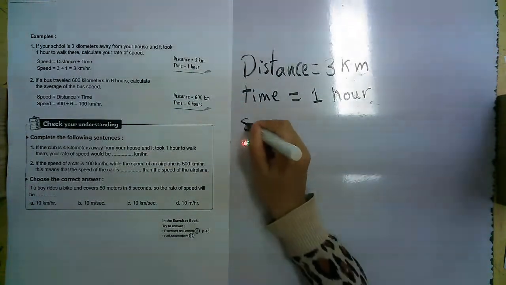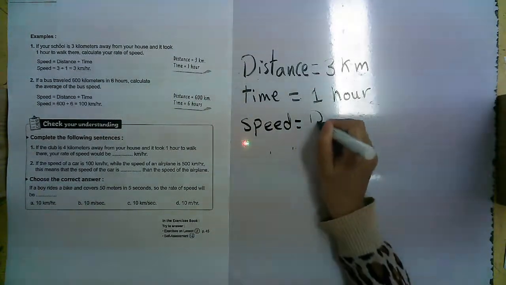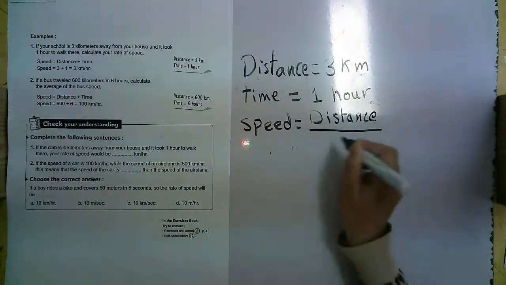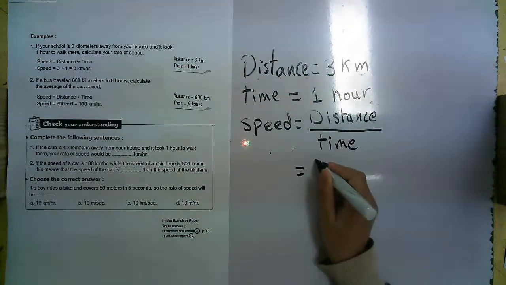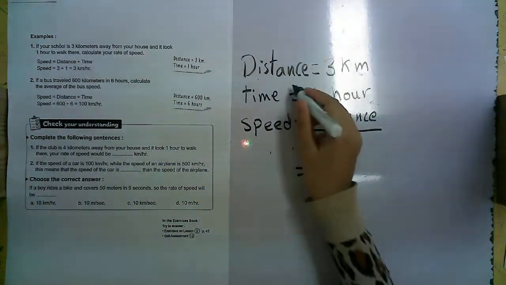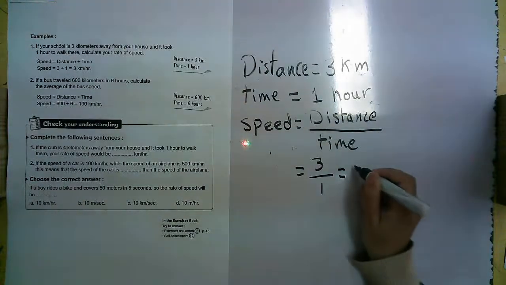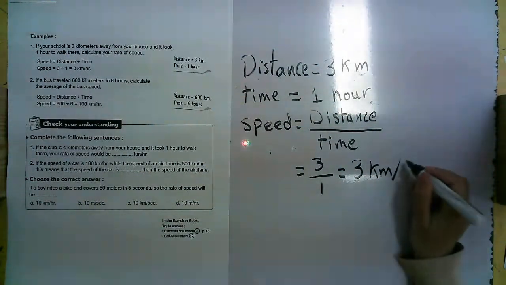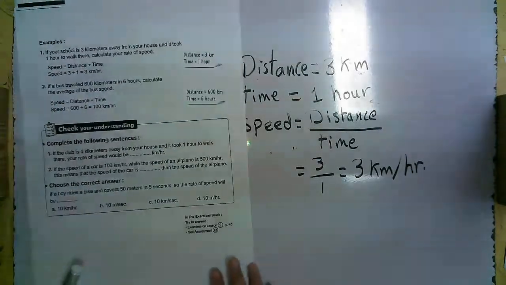So how to measure the speed? Speed equals distance over time. So I will make 3, the distance, over time, which is 1, equals 3 kilometers per hour. This is the first problem.